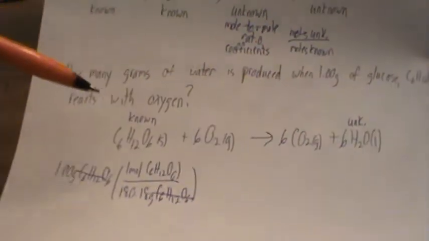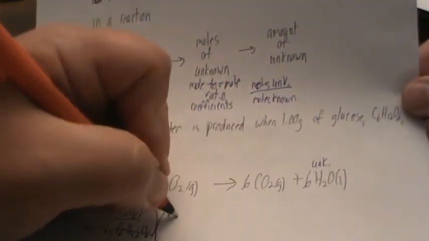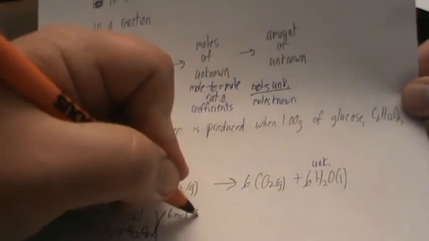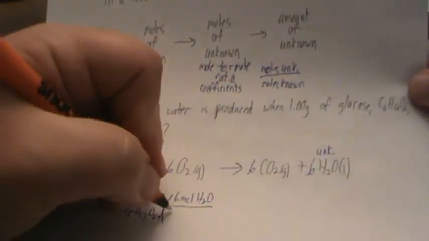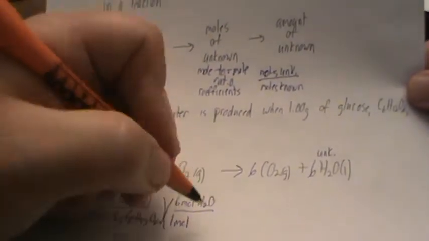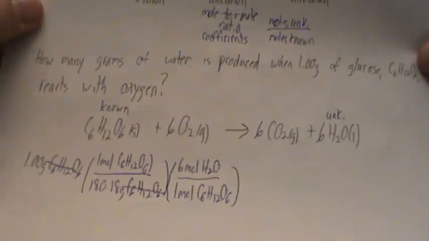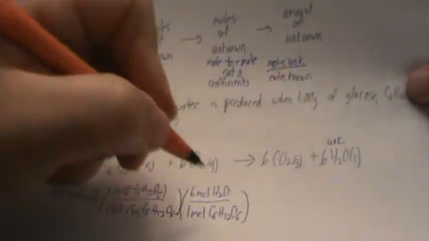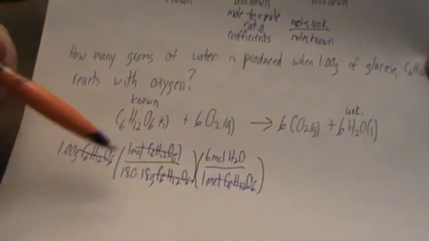So our unknown was water, and our known was glucose. So for the unknown, we have coefficient 6 out in front of water, so we have 6 moles of water over, in front of our known, we just have a coefficient 1. So 1 mole of glucose. Moles of glucose get canceled out. Now, the units get canceled out. The numbers still stay.